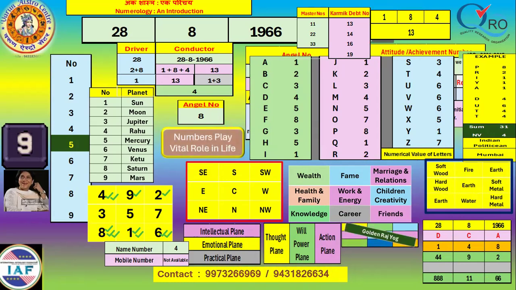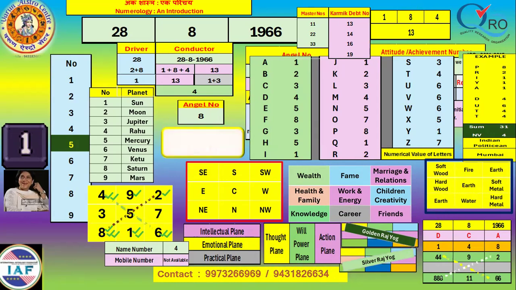What are the others? Golden Raj Yoga is not found because 5 is missing for the native. And the same with Silver Raj Yoga, which is not found because 5 is missing. So the number 5 is very, very important for them. So luck is not favoring the native. And had the name started with 5, the result would have been different.